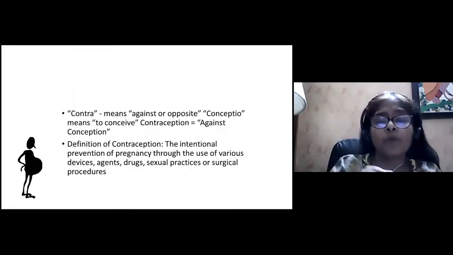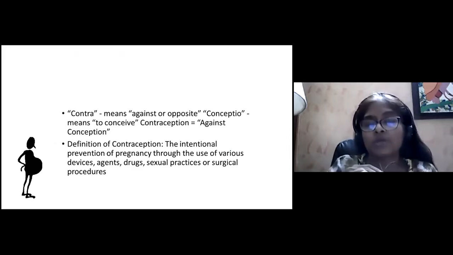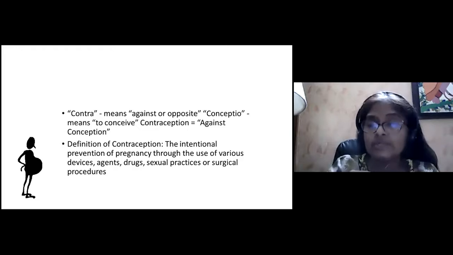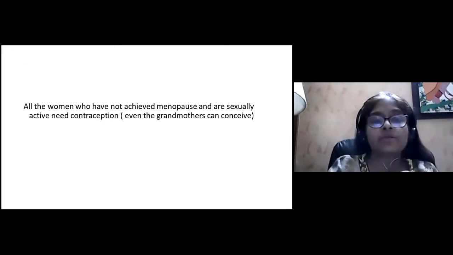Now let us talk about contraception. Contra means against or opposite, and conceptio means to conceive. Contraception means against conception. So the definition of contraception is the intentional prevention of pregnancy through the use of various devices, agents, drugs, sexual practices, or surgical procedures. So anything that you use against conception is called contraception. So this is the definition.